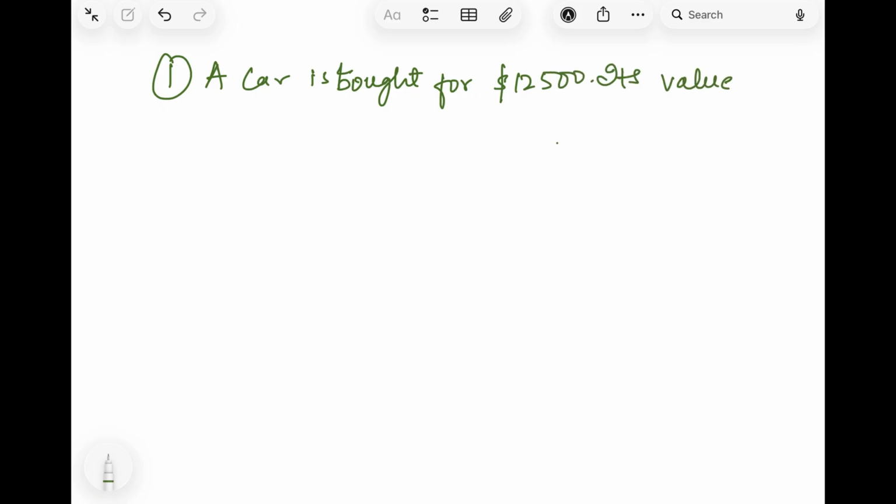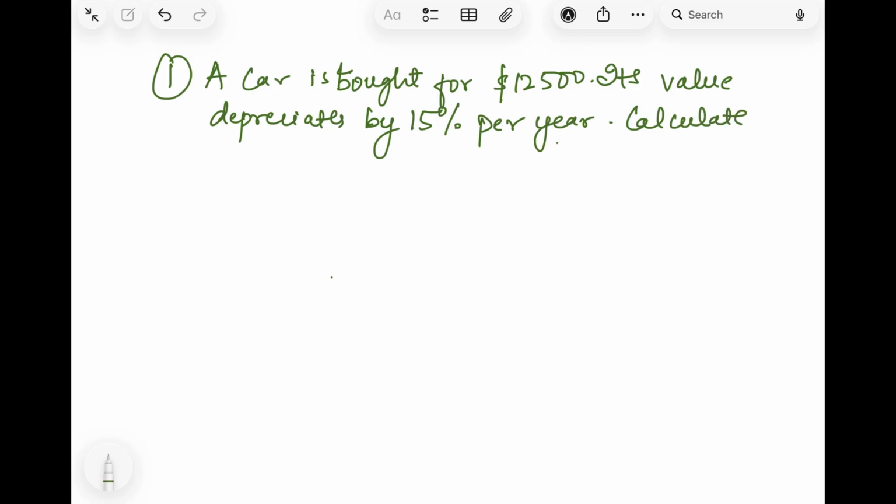So the question is: a car is bought for $12,500 and its value depreciates by 15% per year. Calculate its value after the first year and after 2 years.